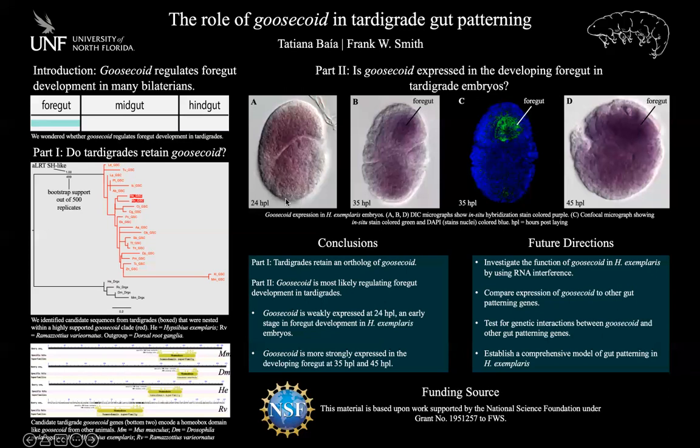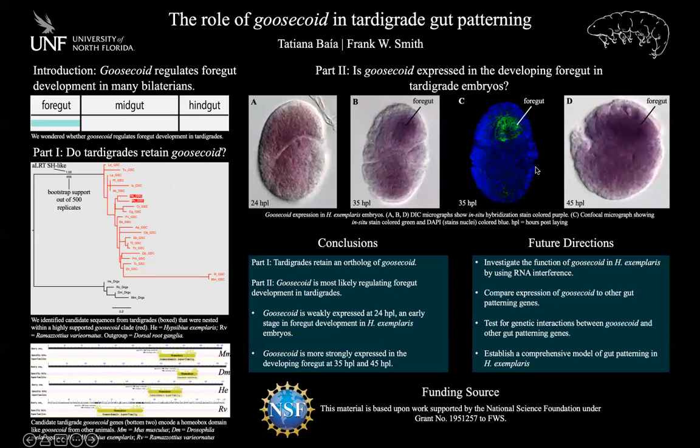At 24 hours post-laying, goosecoid expression was the weakest. Expression was weak and not very highly concentrated. Goosecoid was the most highly expressed and highly concentrated at the 35 hours post-laying stage. You can see a dark staining where the foregut is. Expression was the most concentrated in the foregut at the 35 hours post-laying embryo, which you can also see on the confocal image.